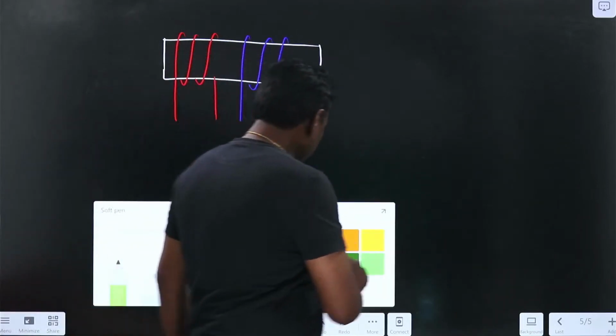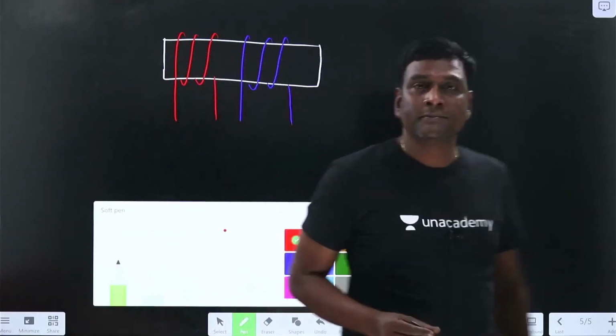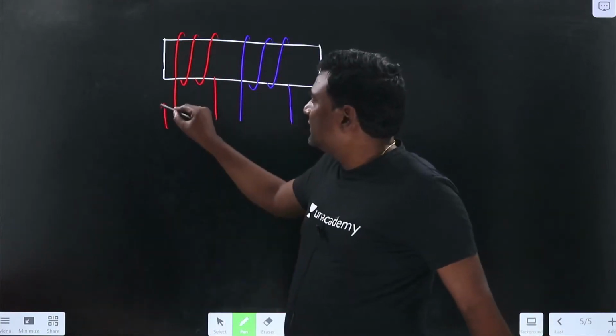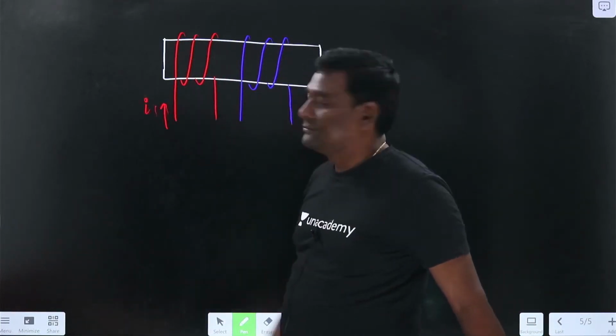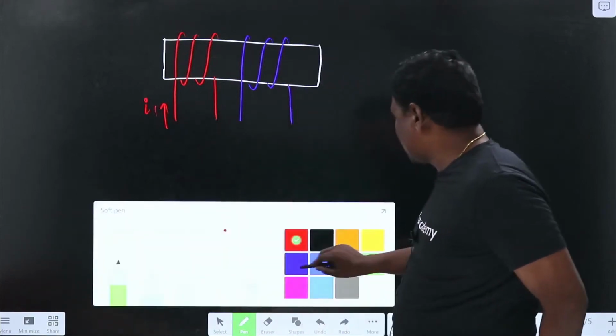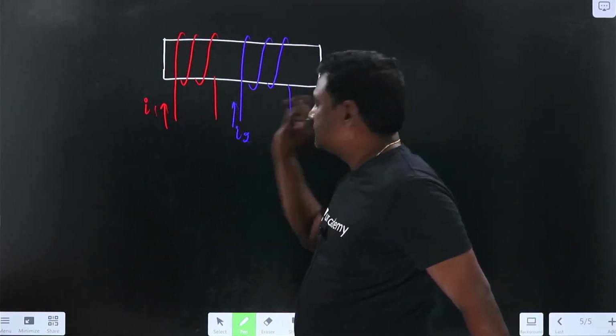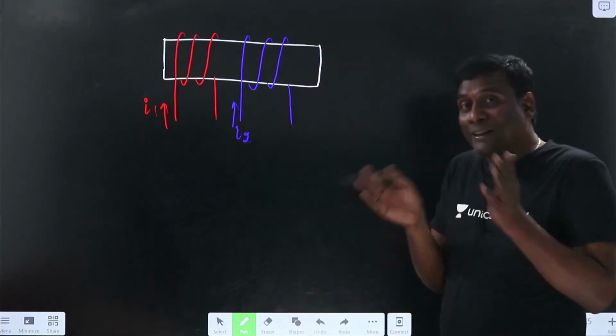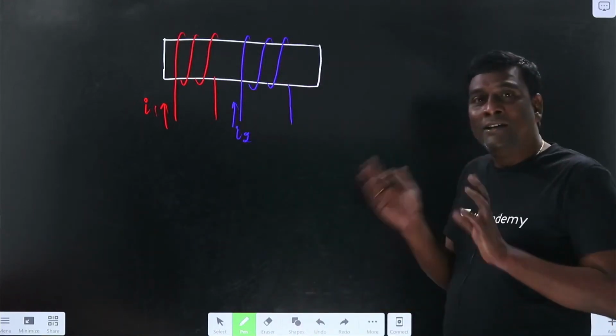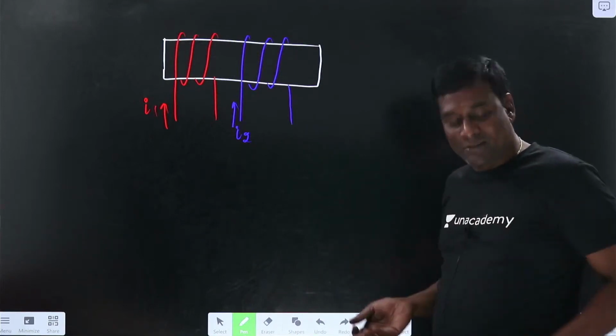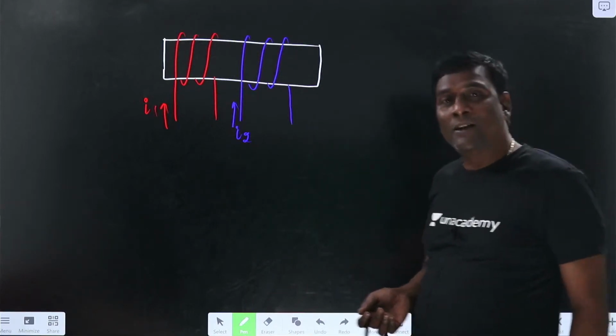In this, let me have currents. If some current is flowing in this direction, which is I1, and some current is flowing in this direction, which is I2, now let us interact both the things. Then gradually you are going to have addition, subtraction of fluxes, etc., we are going to get.